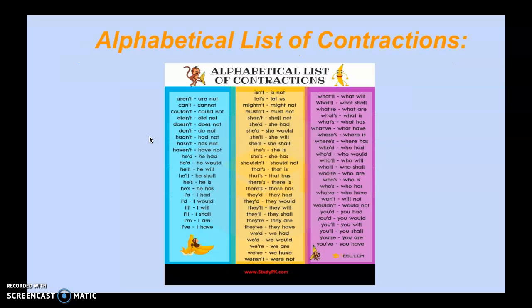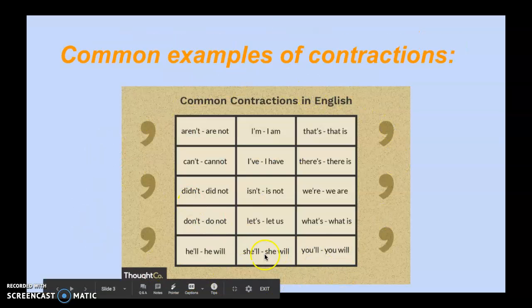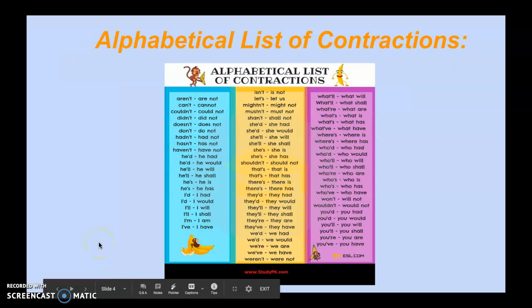And this is the alphabetical order of all the contractions you will see in the English language. No, do not worry. I will never make you guys memorize all of these, but you will have homework tonight on this. So this is a good PowerPoint and sheet to look back on because I'm sure a lot of these will be in your homework. Just a little hint for you. Some are trickier than others, but again, these are all of them. These are the most common ones you'll see, and I'm sure you have used before.